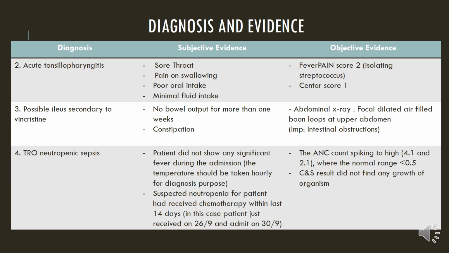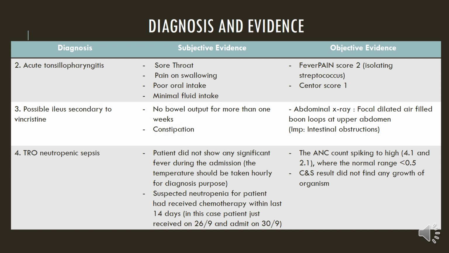Other patient diagnoses include acute tonsillopharyngitis, which is supported with sore throat and pain on swallowing. There is also a score that has been assessed, which is the FeverPAIN and Centor score. This is the predictor for streptococcus infections. Next is the possible ileus secondary to vincristine. Patient has no bowel output for more than 1 week, and this is confirmed through the abdominal X-ray that gives the impression of intestinal obstruction.